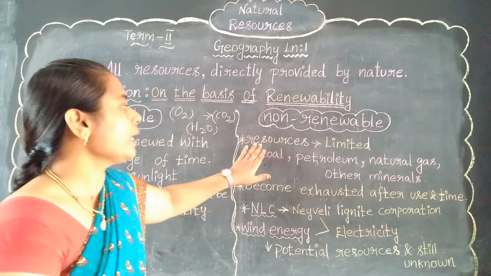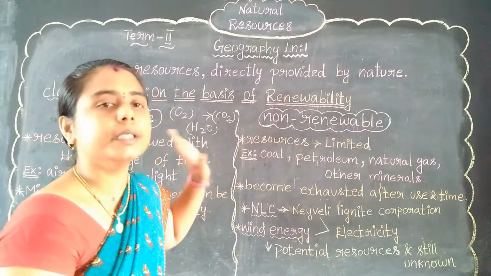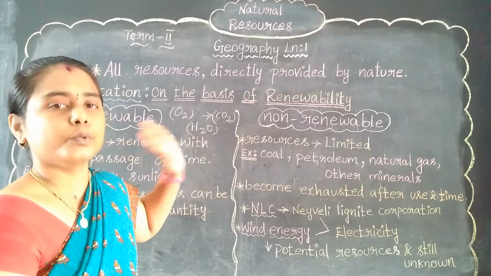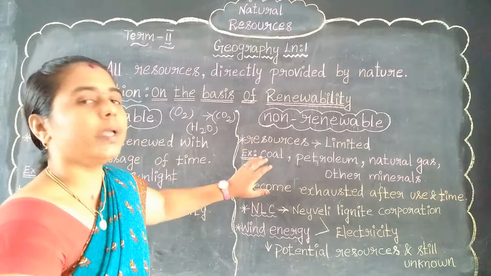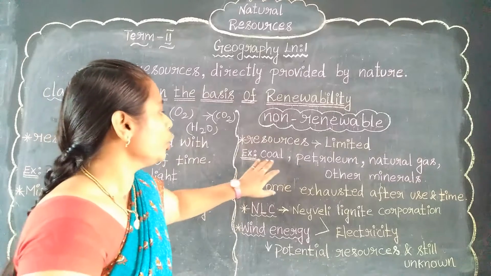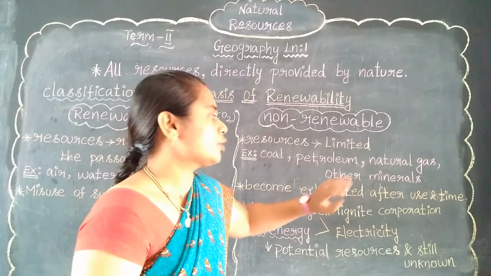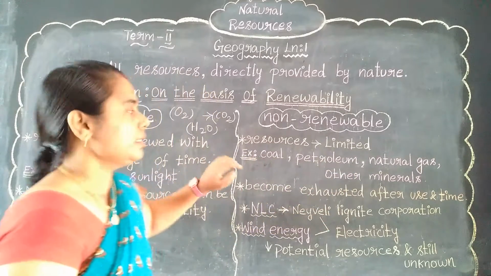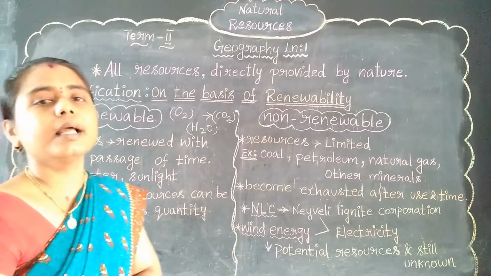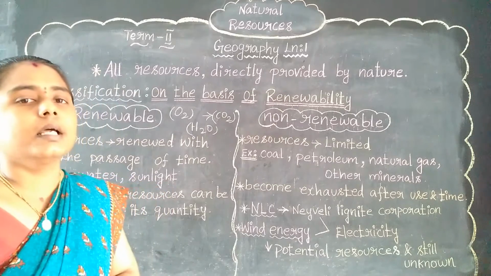So already I told you that these resources are always limited. It should not go across the limited portion. So it always acts within the limited portion. For example, coal, petroleum, natural gas and other minerals. See, coal, you already knew that. Coal means, in Tamil we used to say Nilakari. I told you already, right?